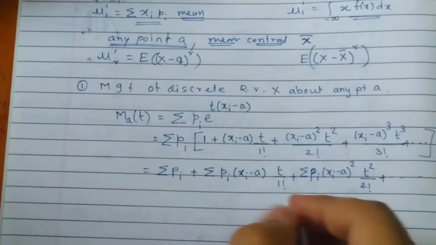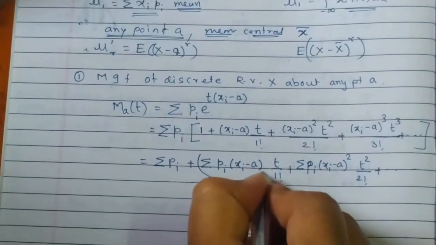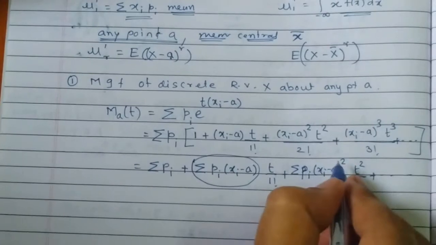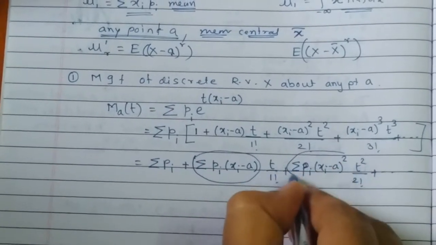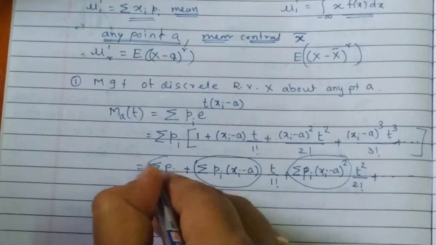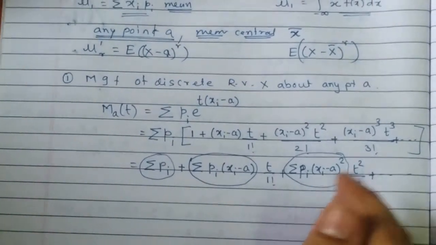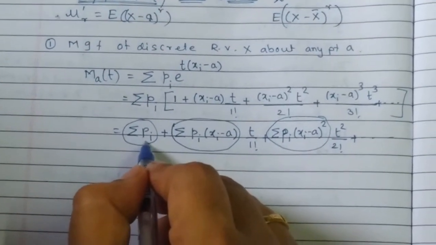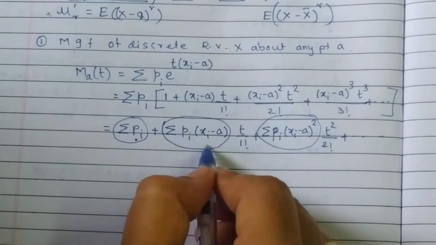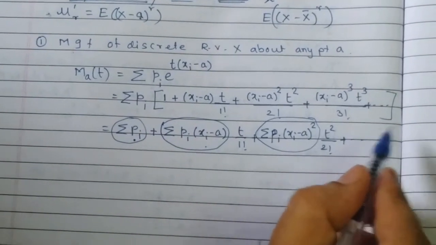So this summation pi into (xi minus a), summation pi into (xi minus a) square, these are nothing but the moments of different orders. This is the zeroth moment, this is the first order moment, this is the second, then third, like that.